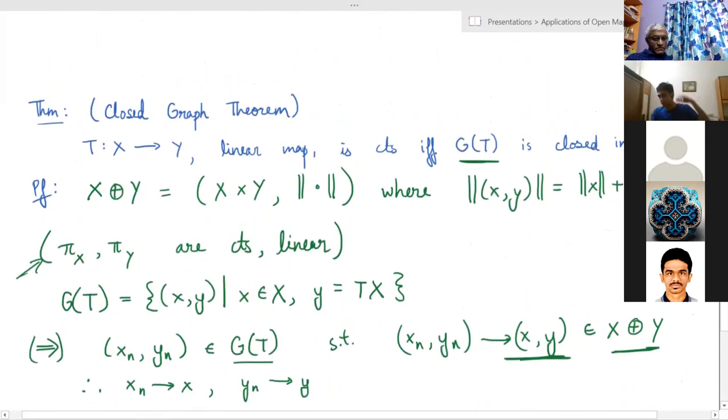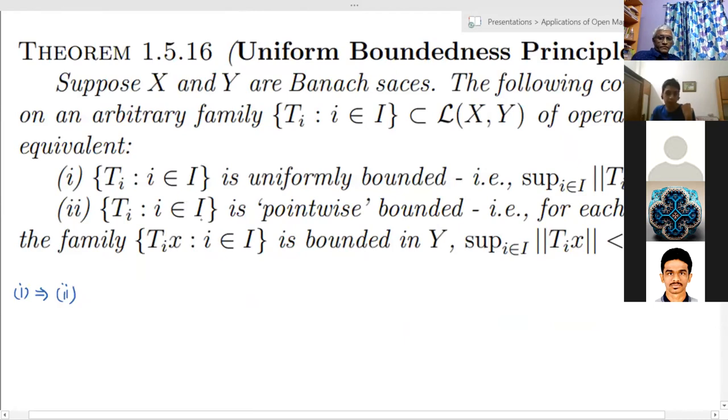So a linear map between Banach spaces is continuous if and only if its graph is closed. Here I didn't say it, but X and Y are Banach spaces there. So I'll move on to the next theorem, which is the uniform boundedness principle.